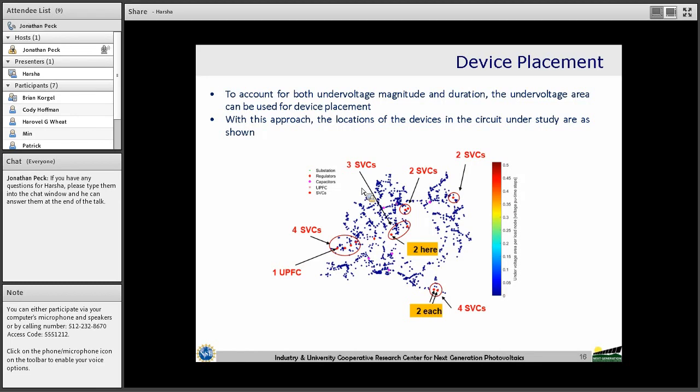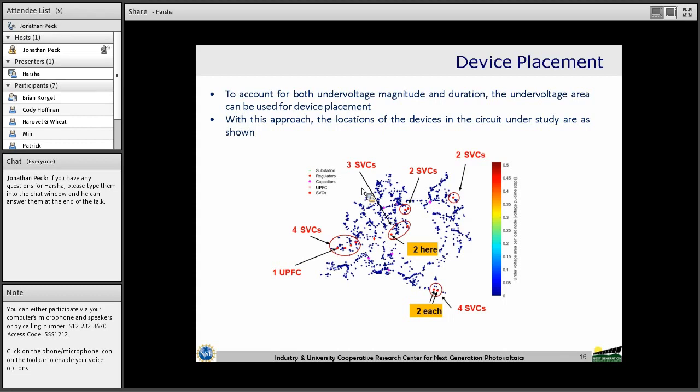But in order to determine the load nodes where we need to place, one way to consider is to compute the duration of the under voltage, and whichever loads are experiencing the longest duration of under voltages, we can place the devices at those locations. But that doesn't take care of the magnitude of the under voltage violations.